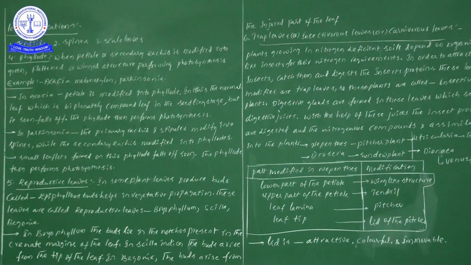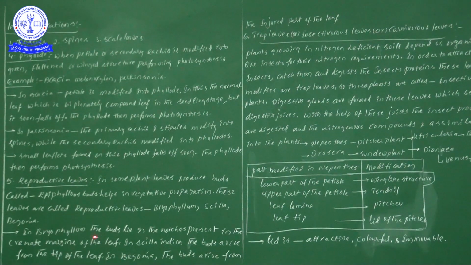Sir, what are the examples? Let me give some examples. The best example here is Bryophyllum, spelled B-R-Y-O-P-H-Y-L-L-U-M. Then Scilla indica, spelled S-C-I-L-L-A, and one more is Begonia. Now let us see the description of these examples.